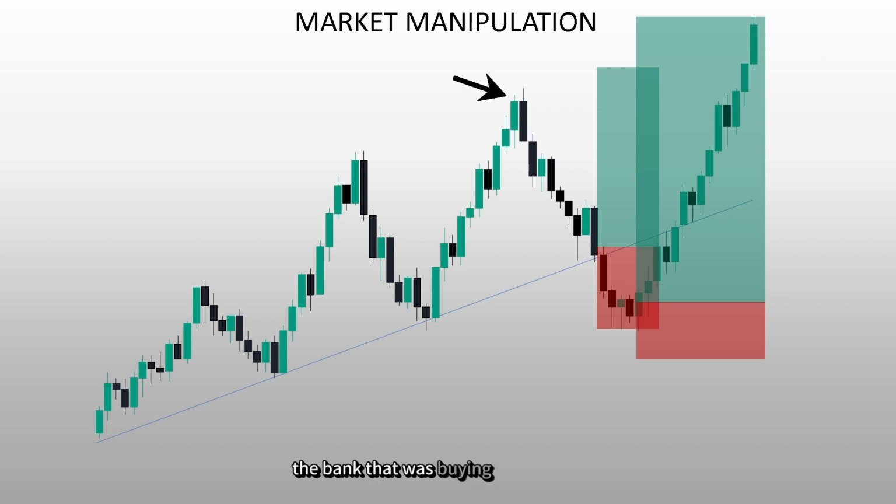The bank that was buying here has now bought here, meaning it bought at a lower price and also generated sell orders in the market from which it could buy. Its trade got executed, it got in at a lower price, and it made a profit. Who got trapped in between? You and me, the retail traders who buy at support and sell at breakout. This is called liquidity grab, SL hunting, and manipulation.